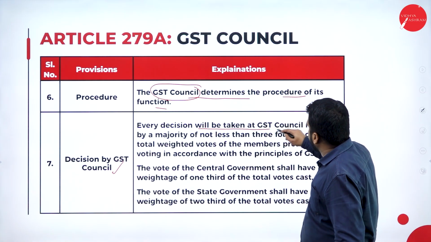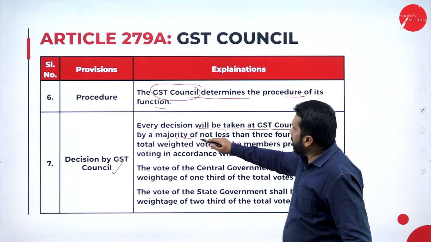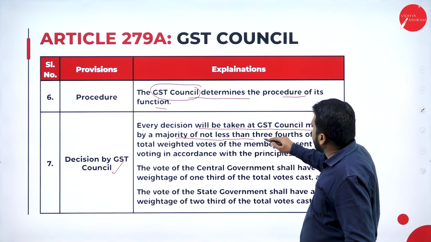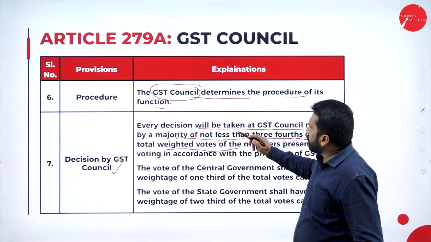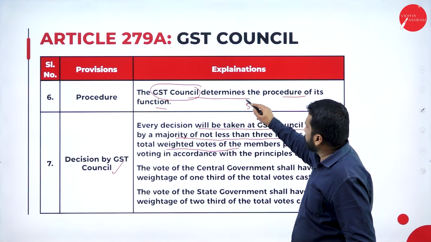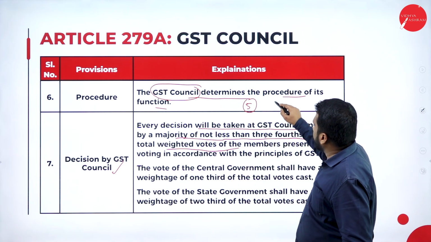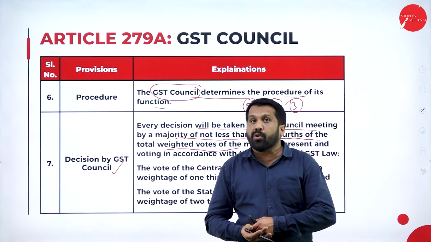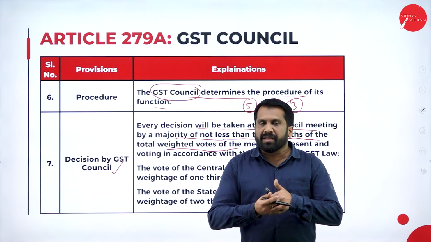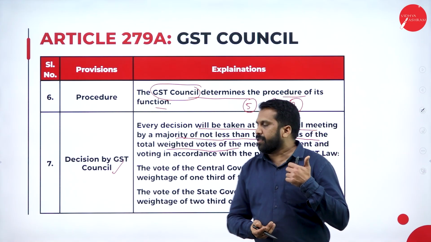Every decision will be taken at the GST Council meeting by a majority of not less than 3/4 of the total weighted votes. Out of 5 members, 3/4 means out of 4, 3 should say okay for that. They should agree. Then only they can take the final decision.